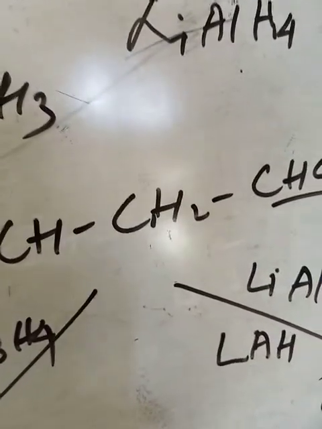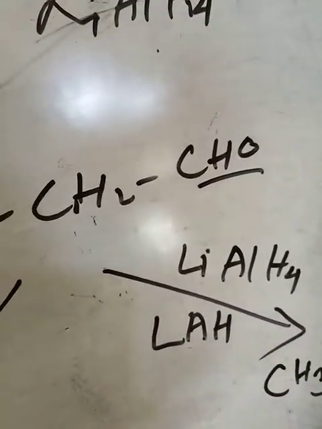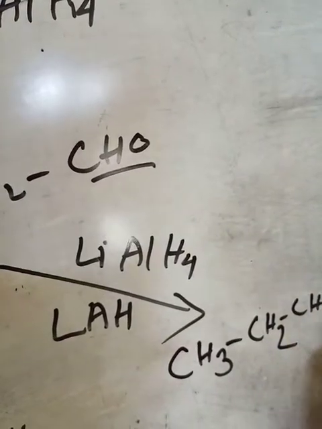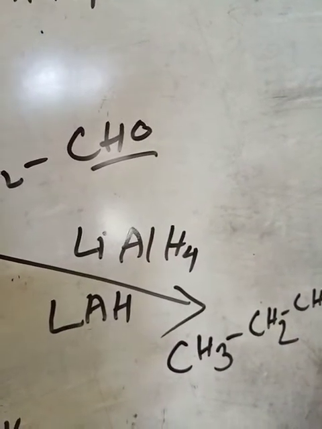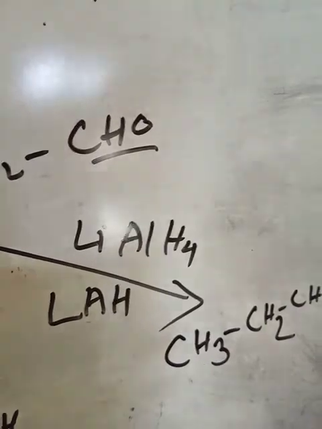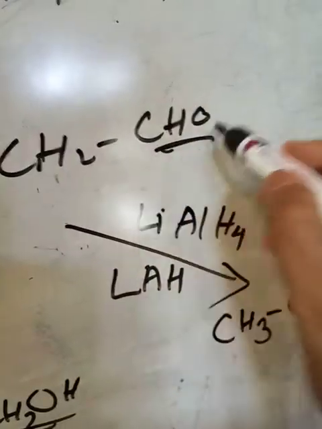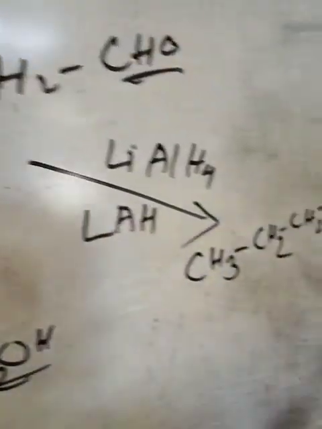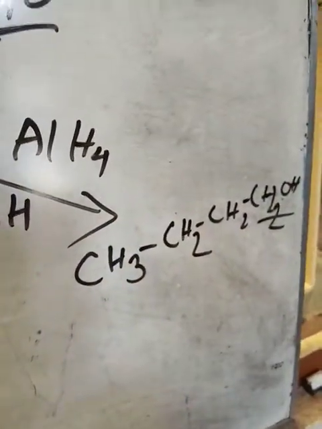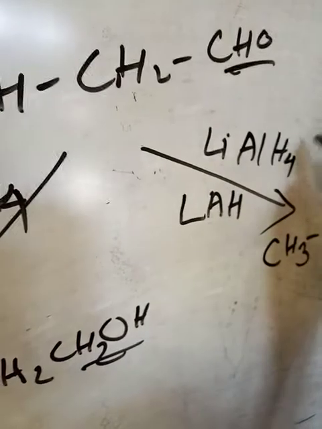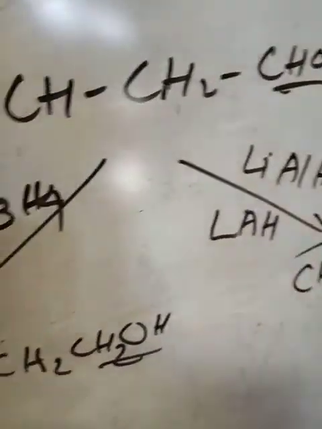So this will also be reduced, CH3 CH2 CH2 and CH2OH. This portion has been reduced to CH2OH and the double bond will also be reduced to a single bond. So this is a more powerful reducing agent.